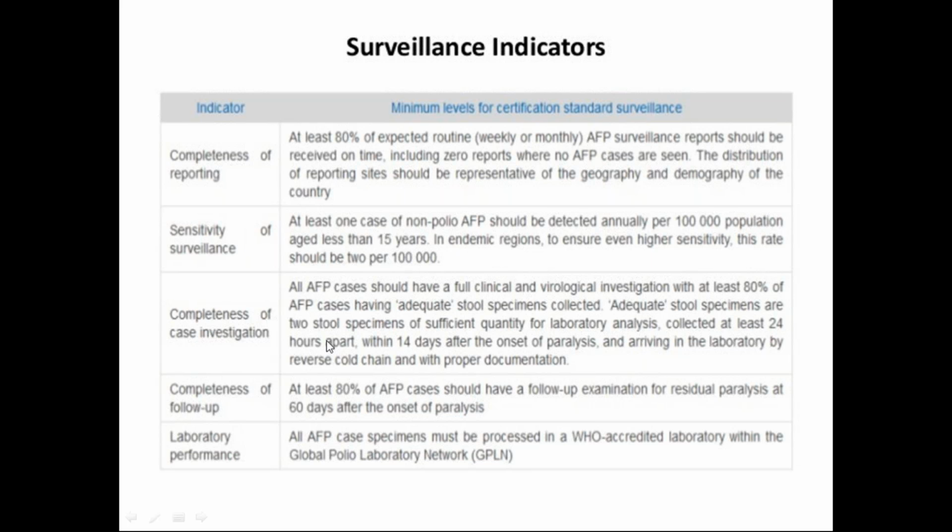Completeness of case investigations: at least 80% of the case reports should come in time. And completeness of follow-up: more than 80% of AFP cases should be followed up for more than 60 days after the onset of paralysis. That is completeness of follow-up. Laboratory performance: all AFP case specimens must be processed in a WHO accredited laboratory within the global polio laboratory network. These are the indicators of good surveillance.